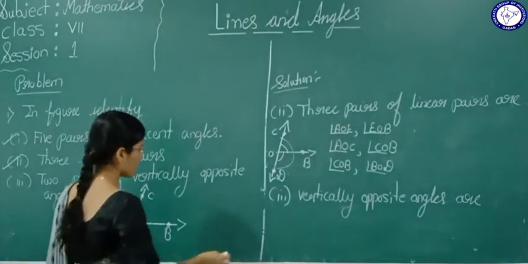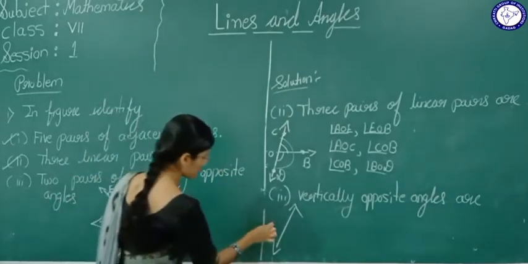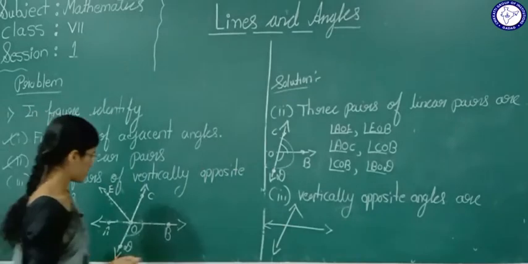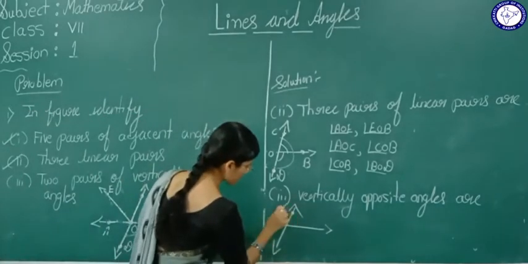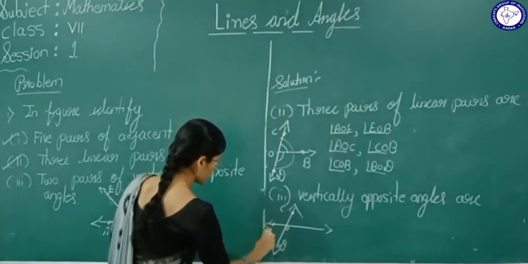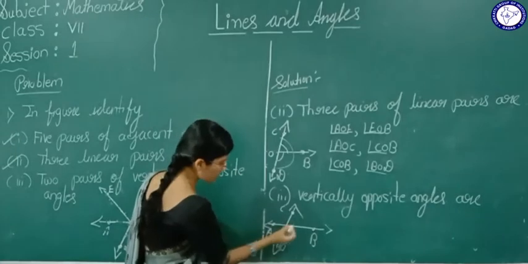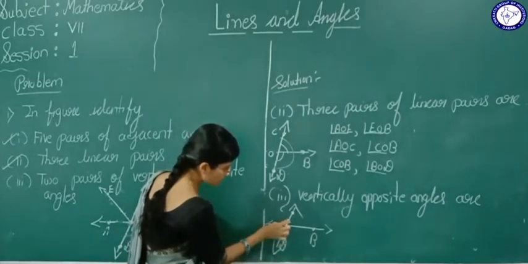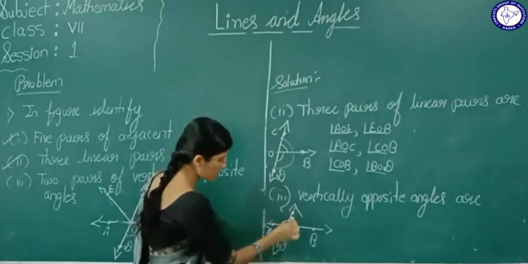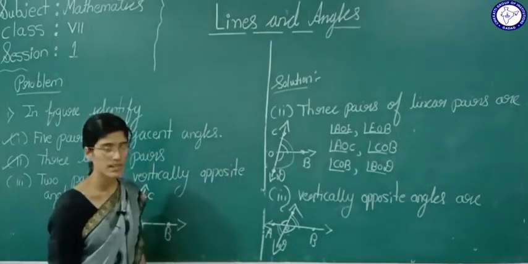Now see here. Like this it is. Here C, O, D and here A and here B. Now these 2 lines intersect at point O, right? This and this angle are vertically opposite angles, and here this angle and this angle are vertically opposite angles.